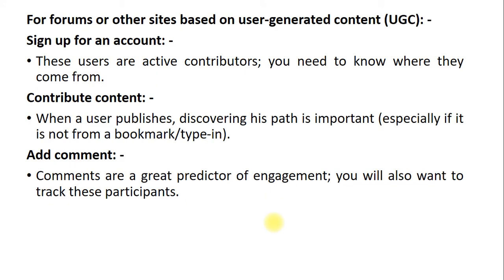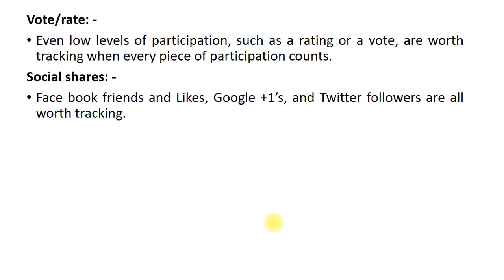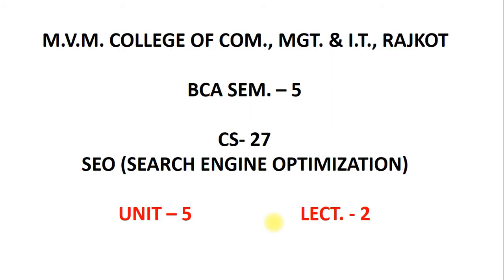There is a forum, or you can provide user generated content using sign up for an account. You can contribute your content, and you can have an add comment facility. Having user generated content, you are able to give a rating, or provide a voting facility on the user generated content. Similarly, you need to provide social media sharing because you want to get a voting facility or rating facility. Now this is all from our previous session.